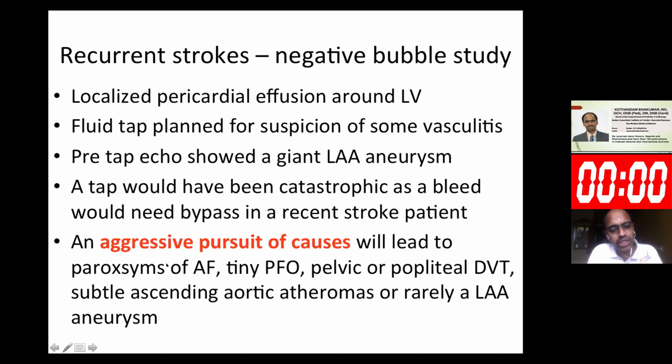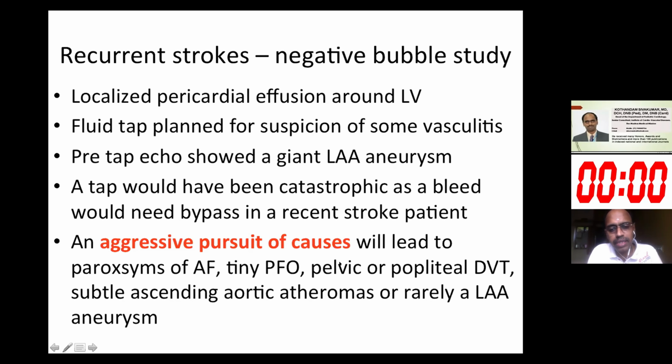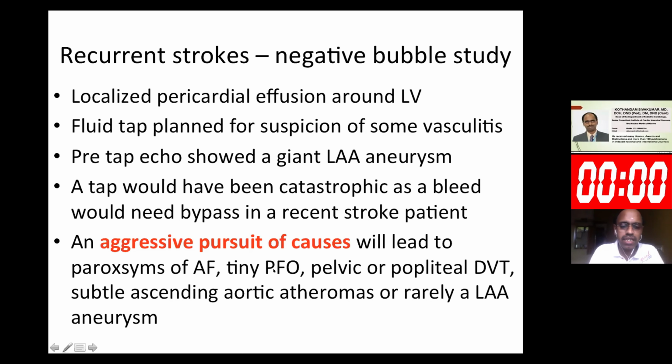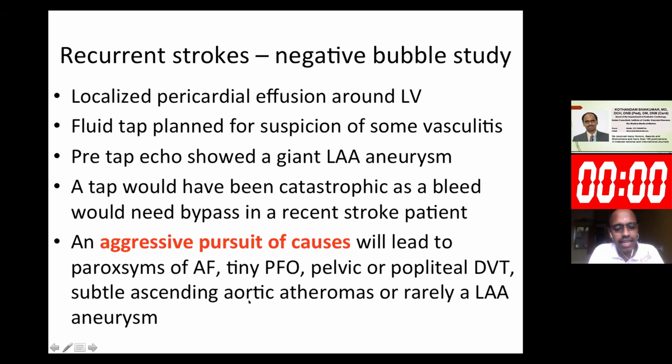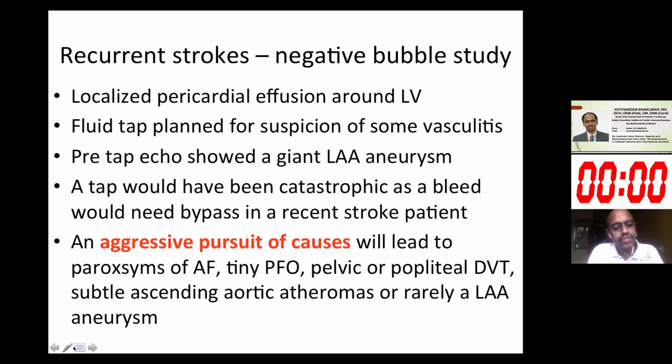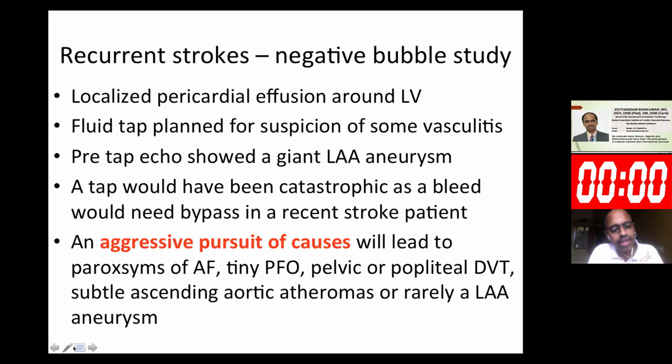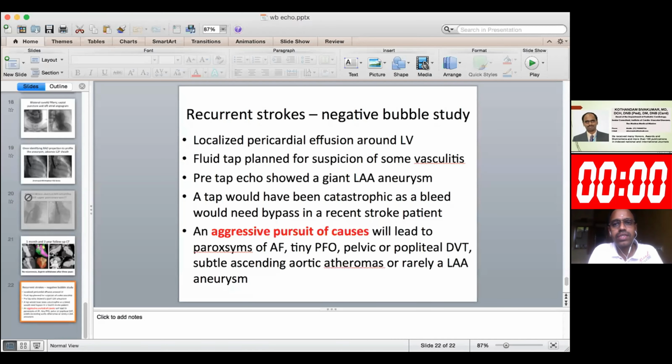So in all patients with stroke, an extremely aggressive pursuit for causes will lead to either paroxysms of atrial fibrillation, or a PFO with a right-to-left shunt, or some deep vein thrombosis with a paradoxical embolism, or an ascending aortic atheroma, or some irregularities in the aorta or carotids, or very, very rarely a massive left atrial appendage aneurysm like what we saw. So we were saved from tapping this pericardial fluid by some pre-tap echocardiography. Thank you very much.